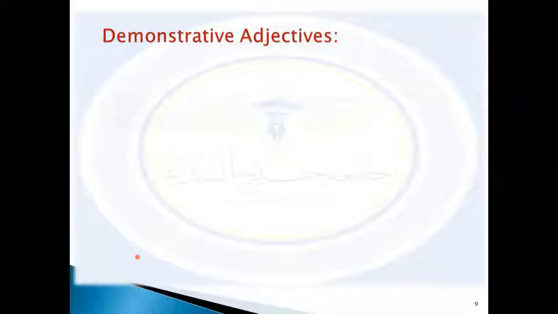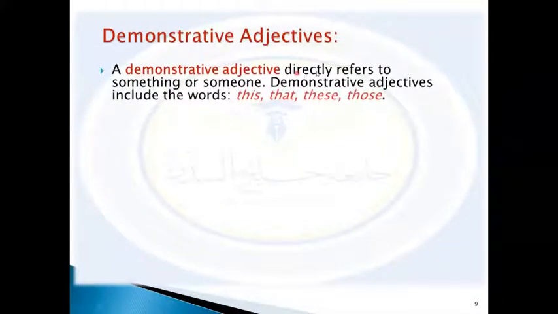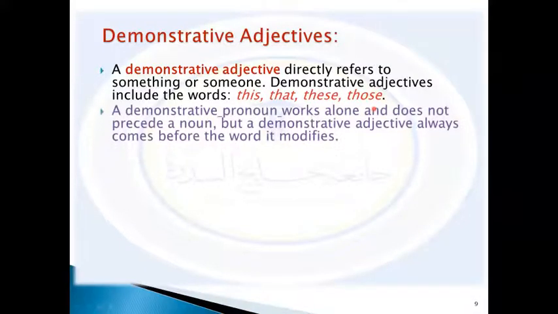Demonstrative adjectives. When you say demonstrative adjective, it refers to what? Something or someone. Demonstrative adjectives directly refer to something or someone, and they include the words this, that, these, and those. A demonstrative pronoun works alone and does not precede a noun, but a demonstrative adjective always comes before the word it modifies.